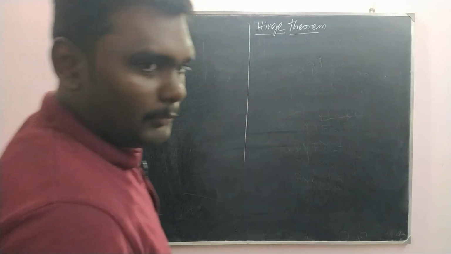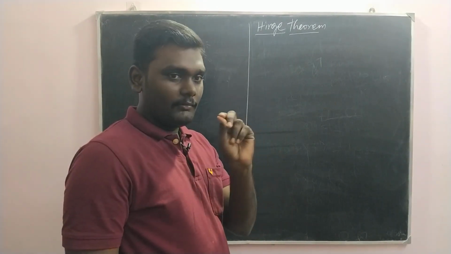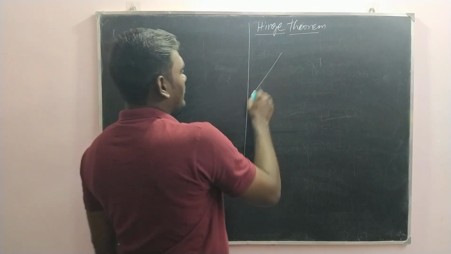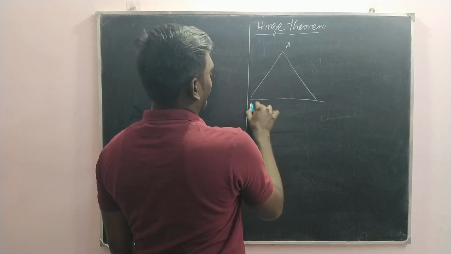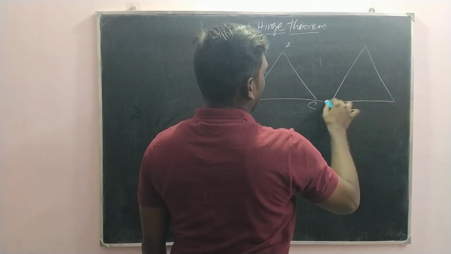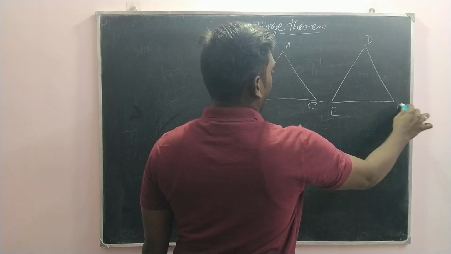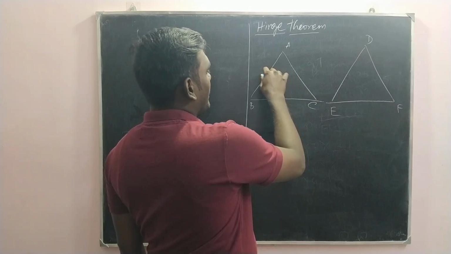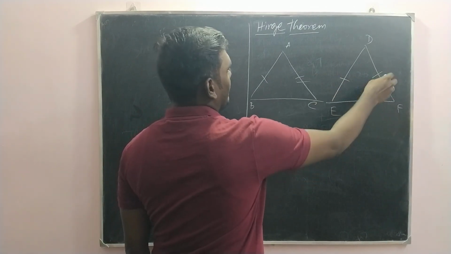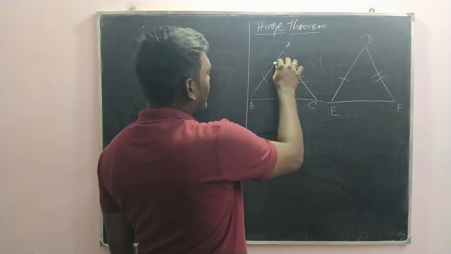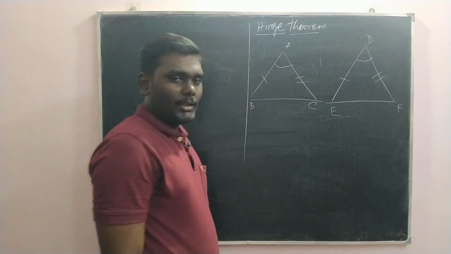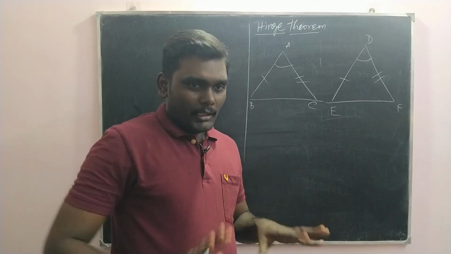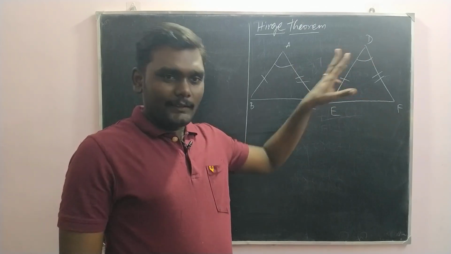We know SAS congruence, remember? Before getting started with the Hinge theorem, we have a quick revision of SAS congruency. Two triangles, ABC and DEF. To apply SAS congruency, the corresponding two sides should be equal, and the included angle should be equal. That is SAS congruency.